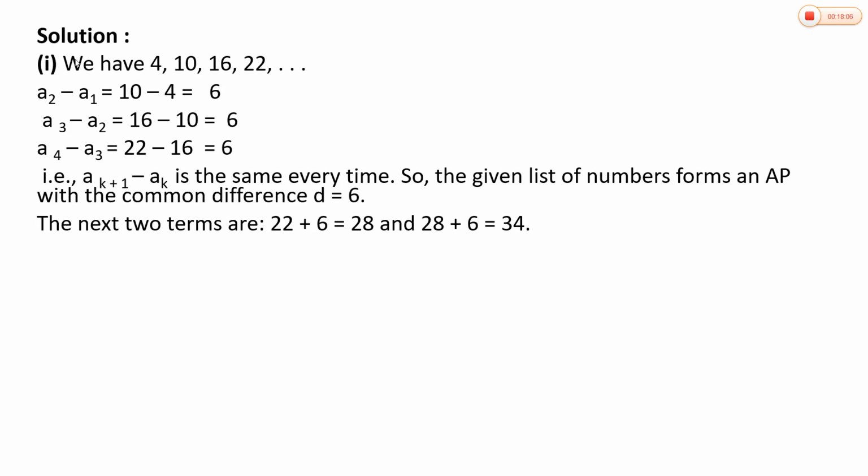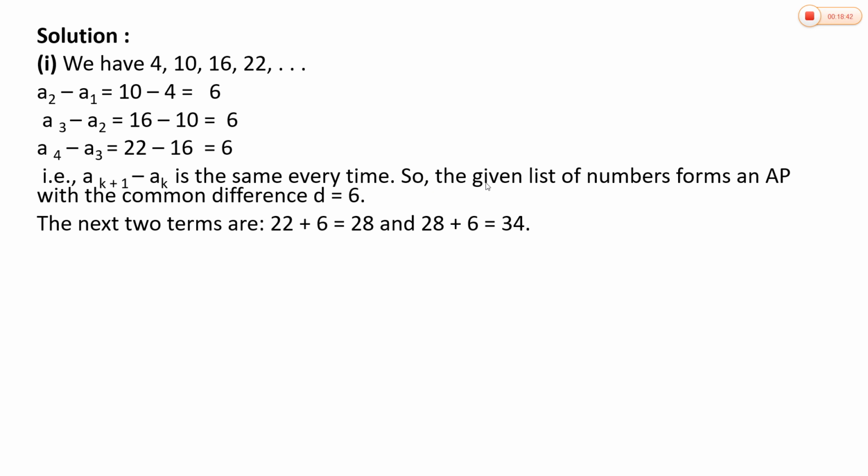For the first one, the solution: the given sequence is 4, 10, 16, 22. Here, first you are going to check whether the difference between consecutive terms is equal or not, that is, whether D is the same or not. For that, you do A2 minus A1, which is 6. A3 minus A2 is also 6, 16 minus 10 is 6. A4 minus A3, that is 22 minus 16, is also 6. That is, A(k+1) minus A(k) is the same every time.